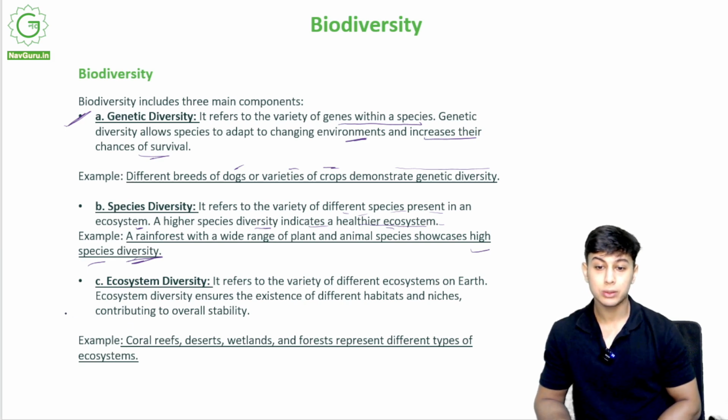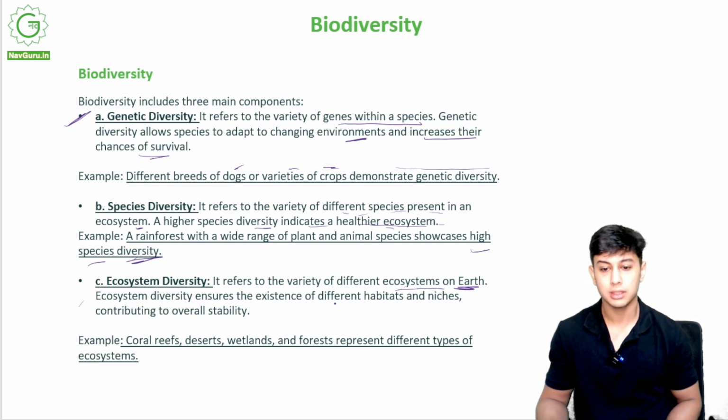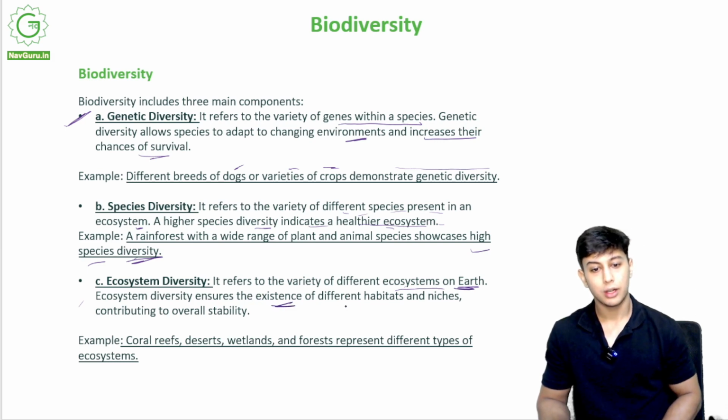Now we come to ecosystem diversity. What is ecosystem diversity? Ecosystem diversity refers to the variety of different ecosystems on Earth. Ecosystem diversity ensures the existence of different habitats and niches, contributing to overall stability.